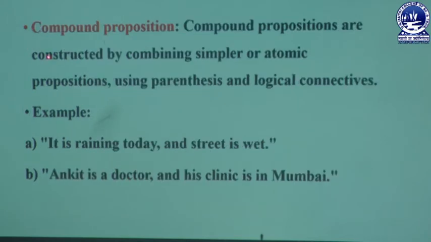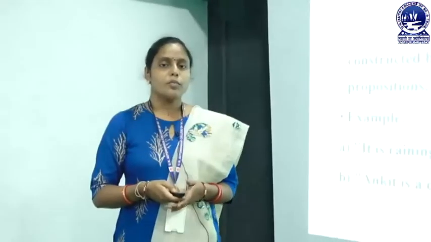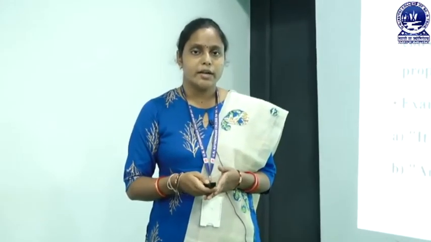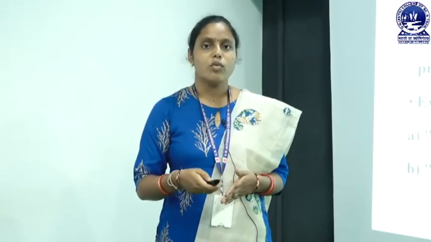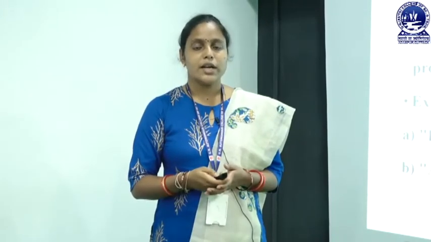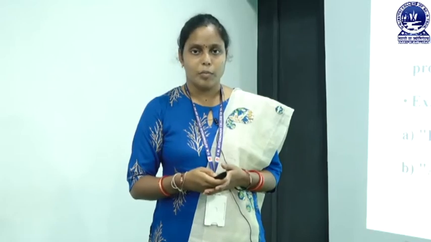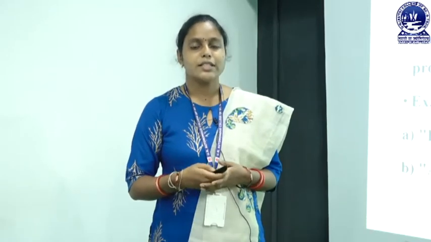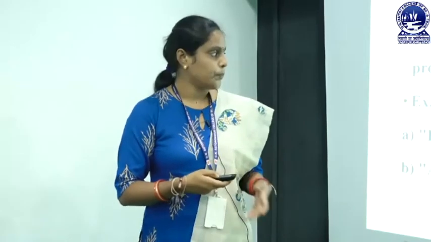Next, compound propositions. Compound propositions are constructed by combining simpler or atomic propositions using parentheses and logical connectives, which means compound propositions are generated by using more than one atomic proposition and logical connectives or logical operators. Now take an example of a compound proposition: it is raining today and the street is wet.